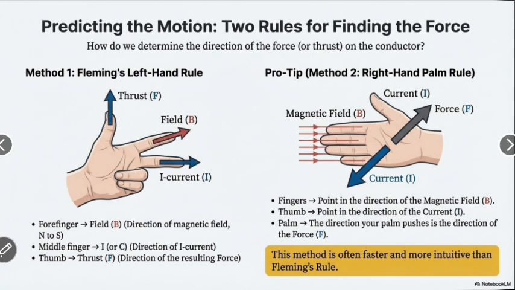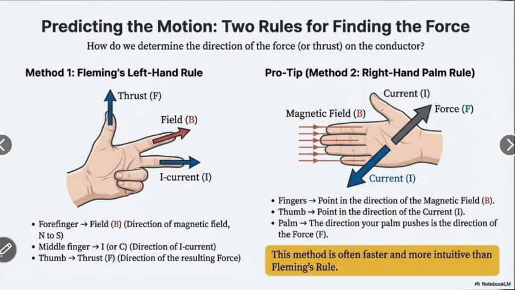as the thumb and two fingers. The forefinger is the field B, the direction of the magnetic field, north to south. The middle finger is I, the direction of the current I. The thumb is the thrust, the direction of the resulting force. That is the left hand rule.